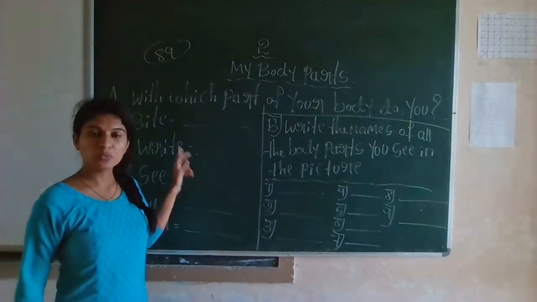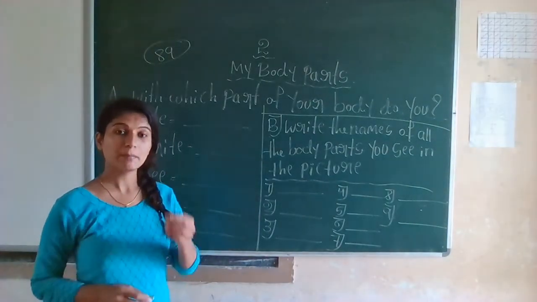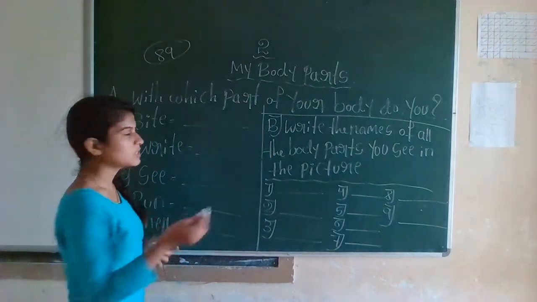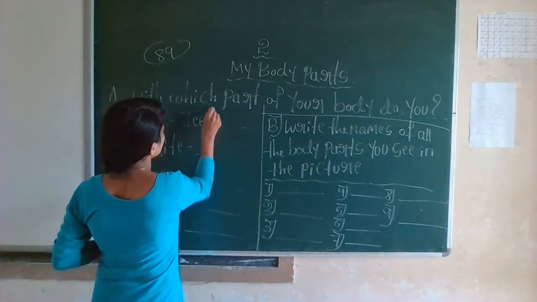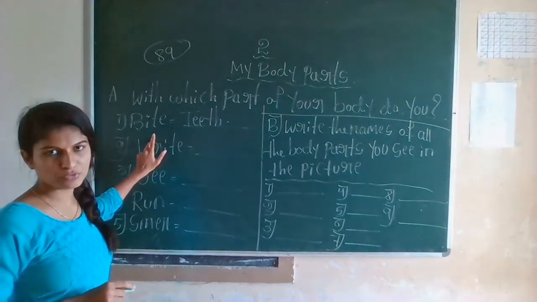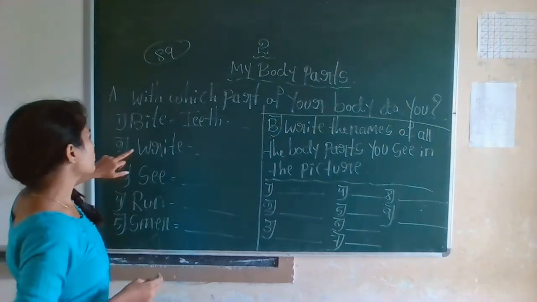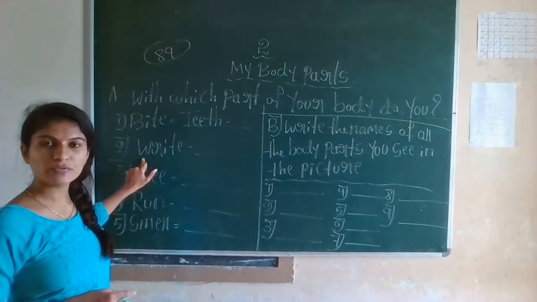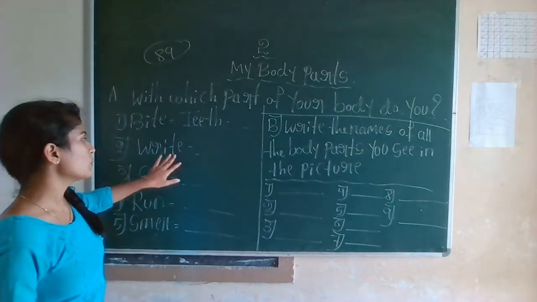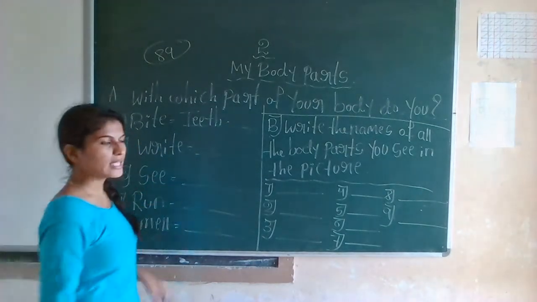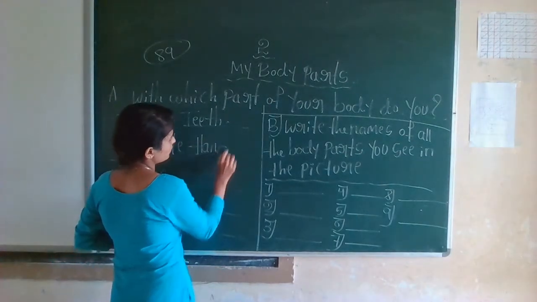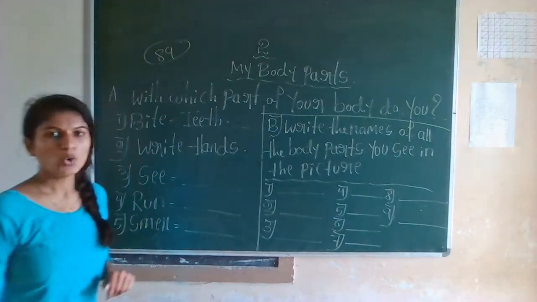By using which body part can you bite the food? That is teeth. By using the teeth, you can bite the food. The next function is write. By using which body part can you write? That is hands. So hands. What is the third one?